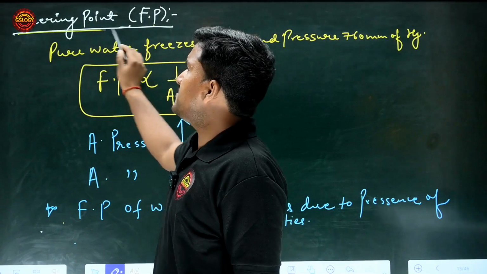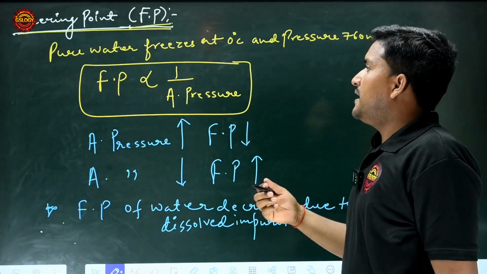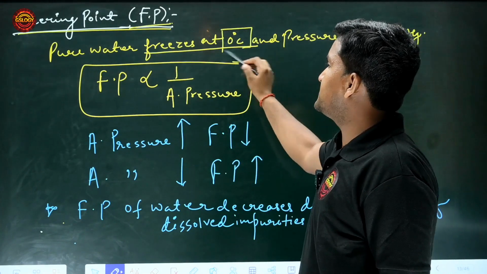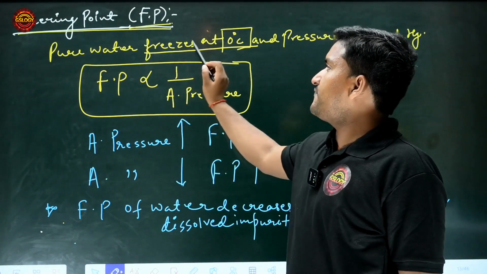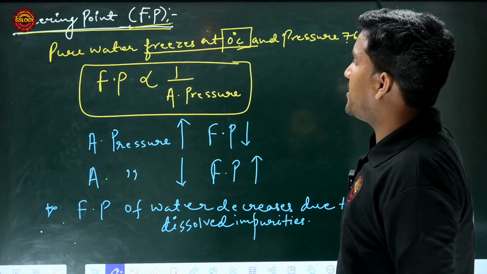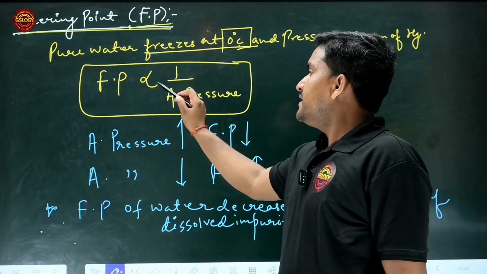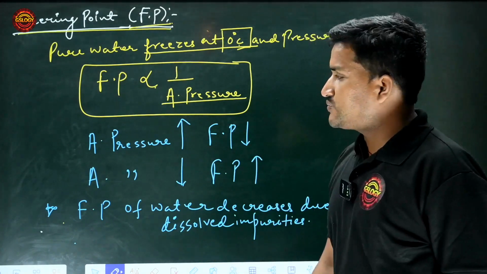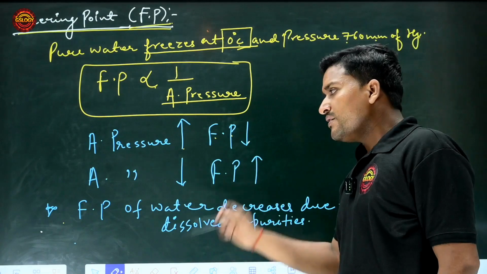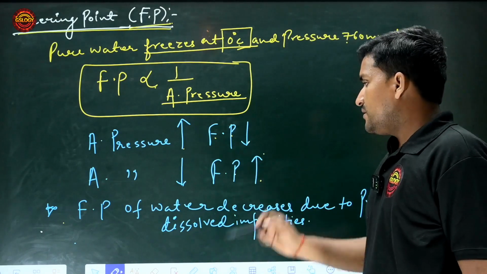Freezing point, also called FP in short form. Pure water freezes at 0 degrees Celsius and pressure 760 mm of Hg. And the FP of any substance is inversely proportional to the atmospheric pressure. On increasing the atmospheric pressure, the freezing point will decrease. On decreasing the atmospheric pressure, the freezing point will increase.